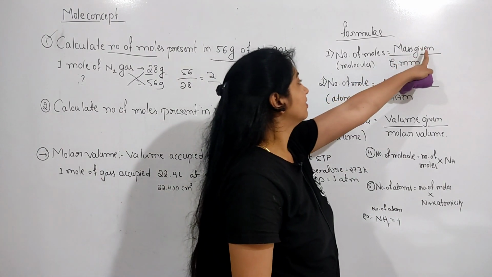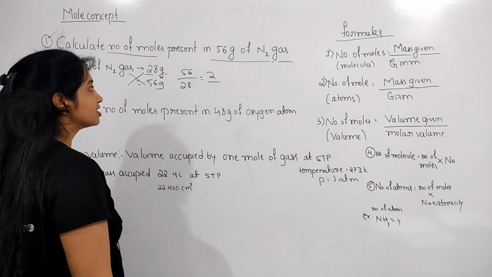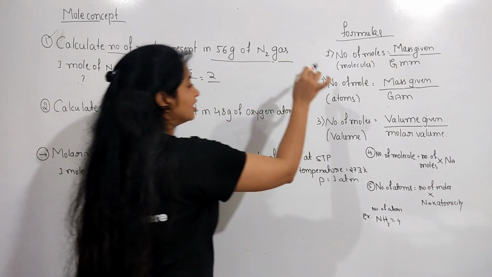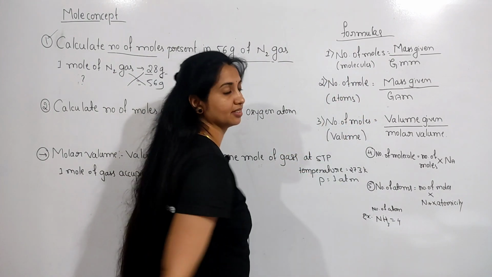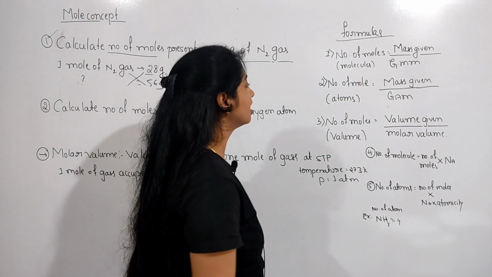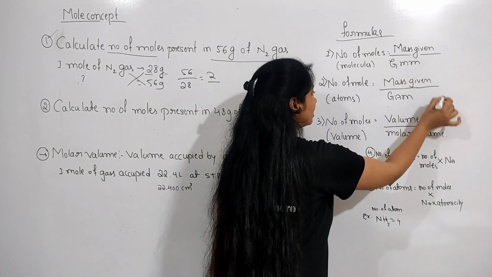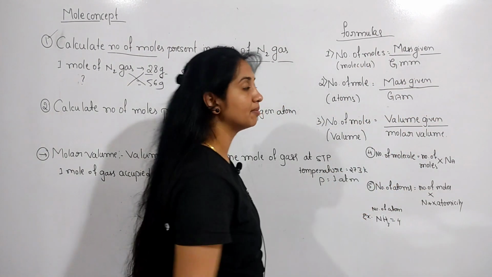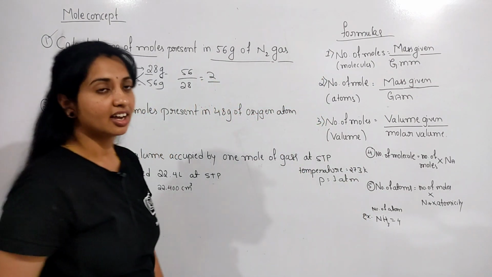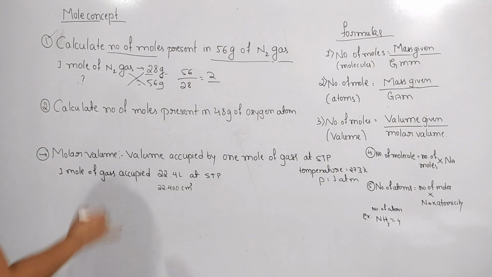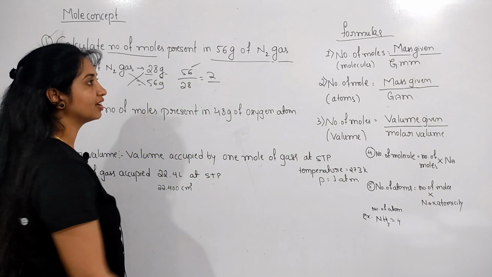And the number of moles, if it is in terms of atoms, is the mass given divided by the gram atomic mass. So by using this formula, we have to solve the examples here. We know that they have already given the mass.